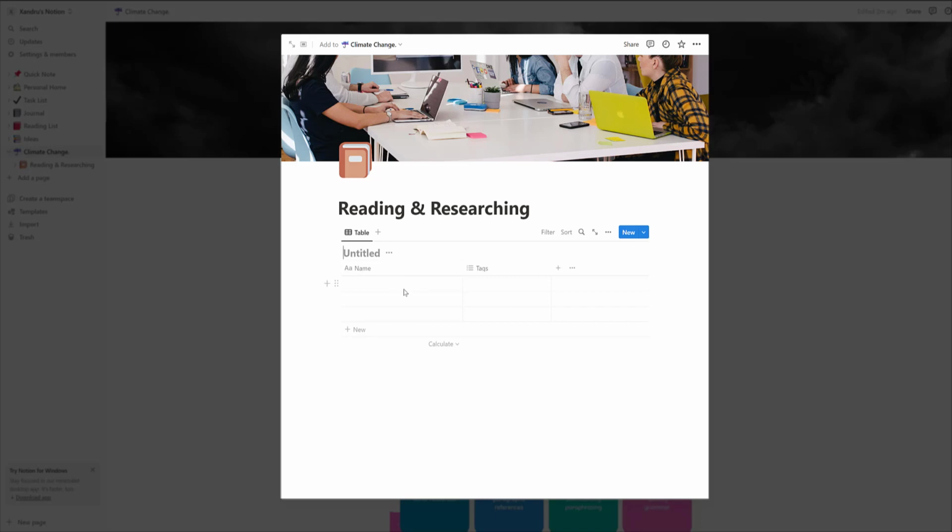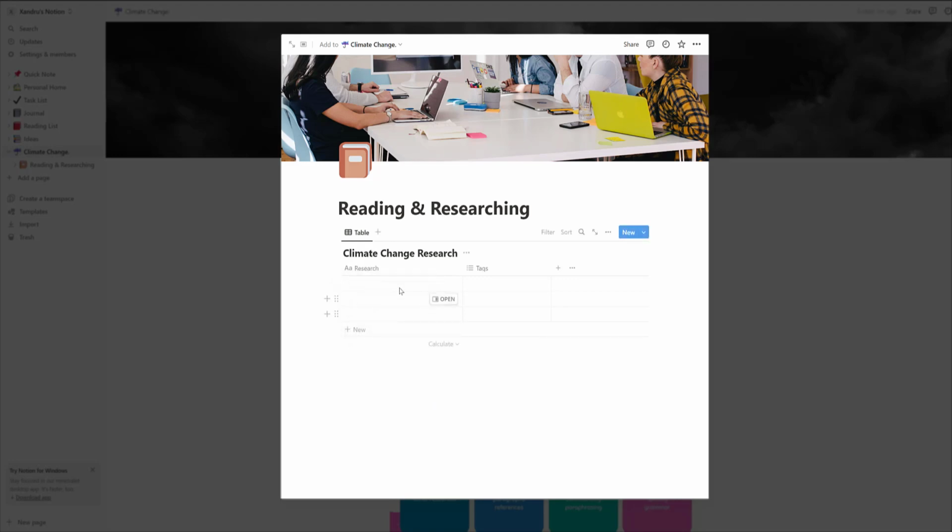So let's say climate change research. Better capitalise that. Doesn't look right, does it? Now I can come down here and work with it. So add name here. So I'm going to tap in there. So I'm going to call this... I mean, you can break this down into specific databases, in the sense of what you use in internal libraries, WorldCat, JSTOR, PubMed, whatever you're doing, if you wish.